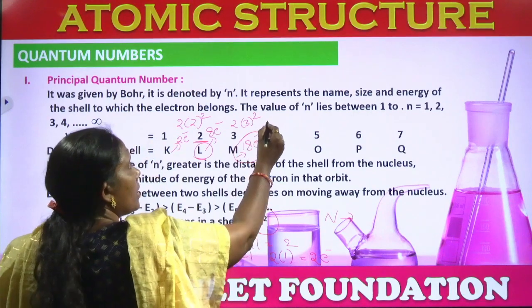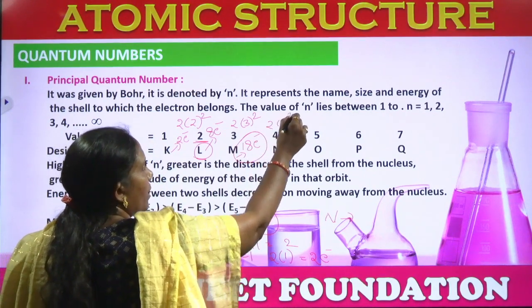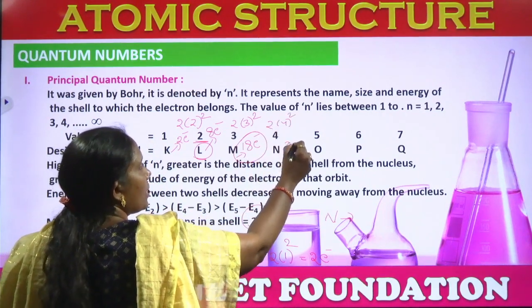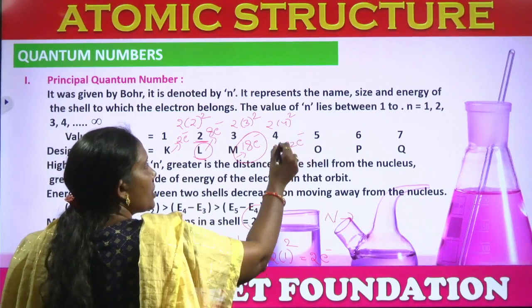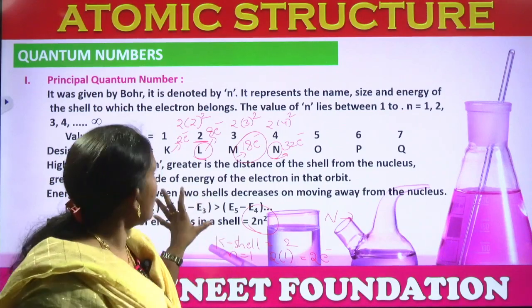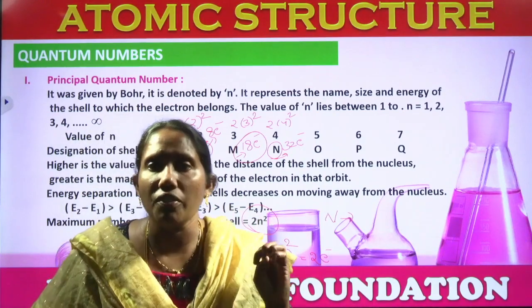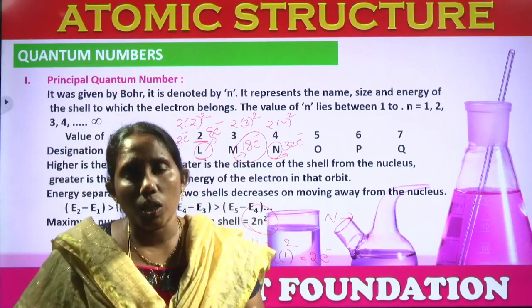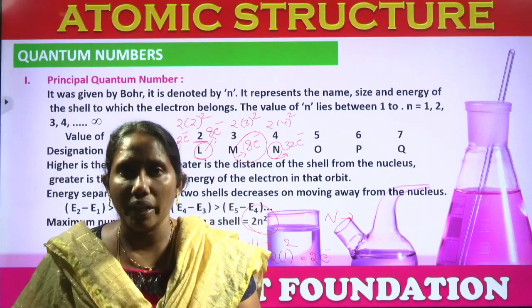Coming to the N shell, 2 into 4 whole square, 4 fours are 16, 2 sixteens are 32 electrons. So, the N shell can accommodate 32 electrons. So, from this principal quantum number, we can know how many electrons are present in the given orbit or shell.